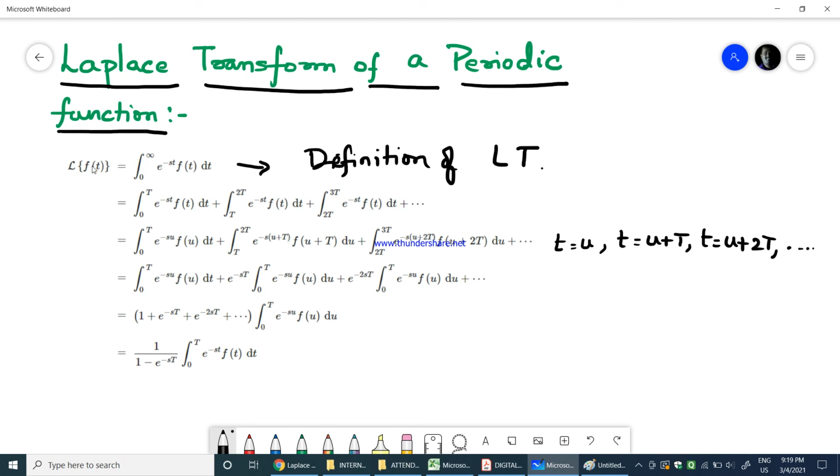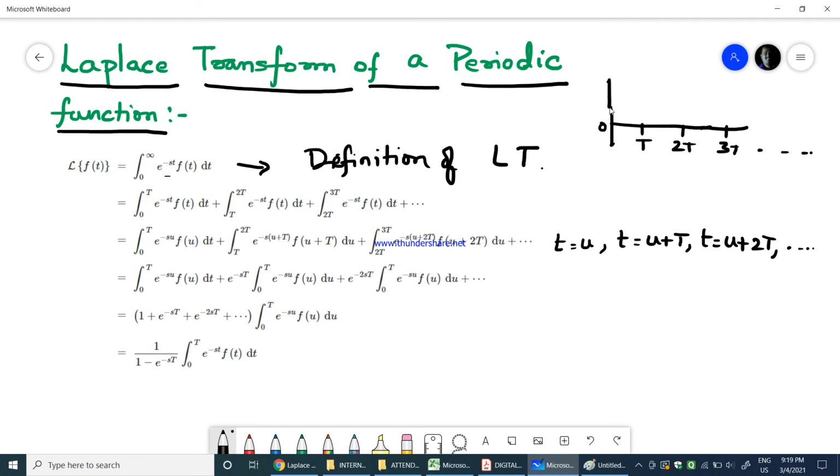The Laplace transform of any given function f of t is equal to the integration from 0 to infinity of e power minus st into f of t dt. Now, as we are taking the function to be periodic, we separate the integrals in terms of the time period: 0 to T, then T to 2T, then 2T to 3T, and so on. This is the period.